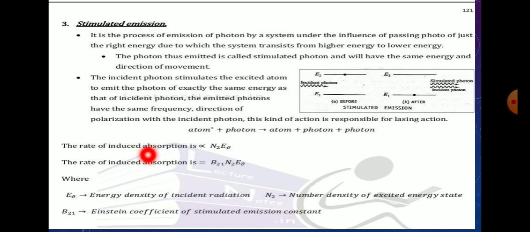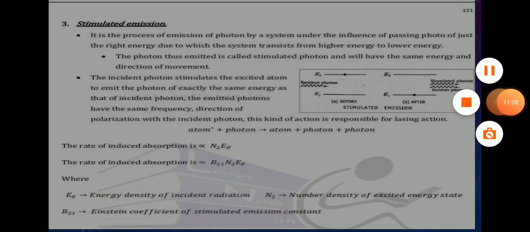The rate of stimulated emission is proportional to N2 and the energy density. Here the proportionality constant is B21, so the rate is B21 N2 E mu. Here E mu is the energy density of the incident radiation, N2 is the number density of the excited energy state, and B21 is the Einstein coefficient of stimulated emission.